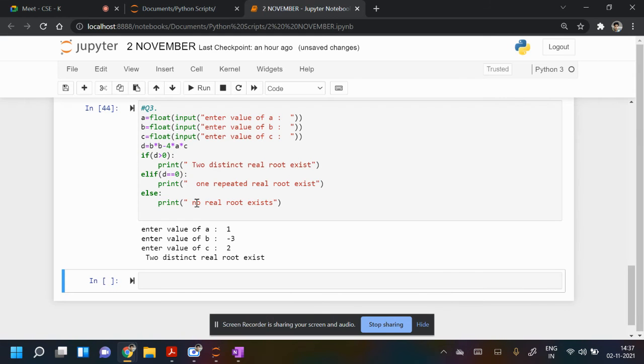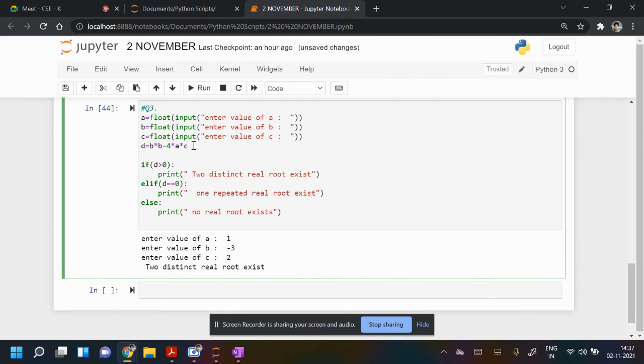Let me continue. Here we have already decided the roots. What are the roots? So let me write the roots also. R1 is, so you have to import math.